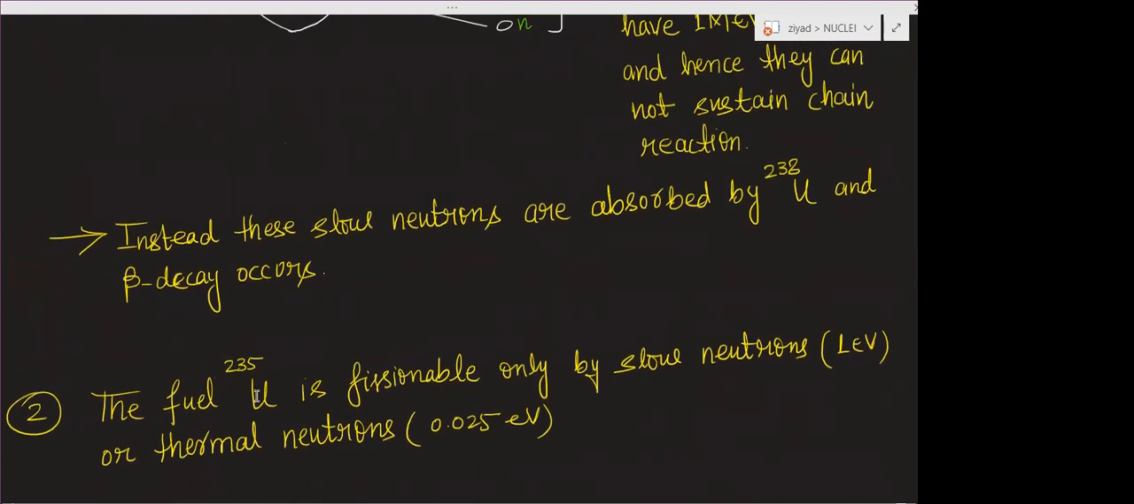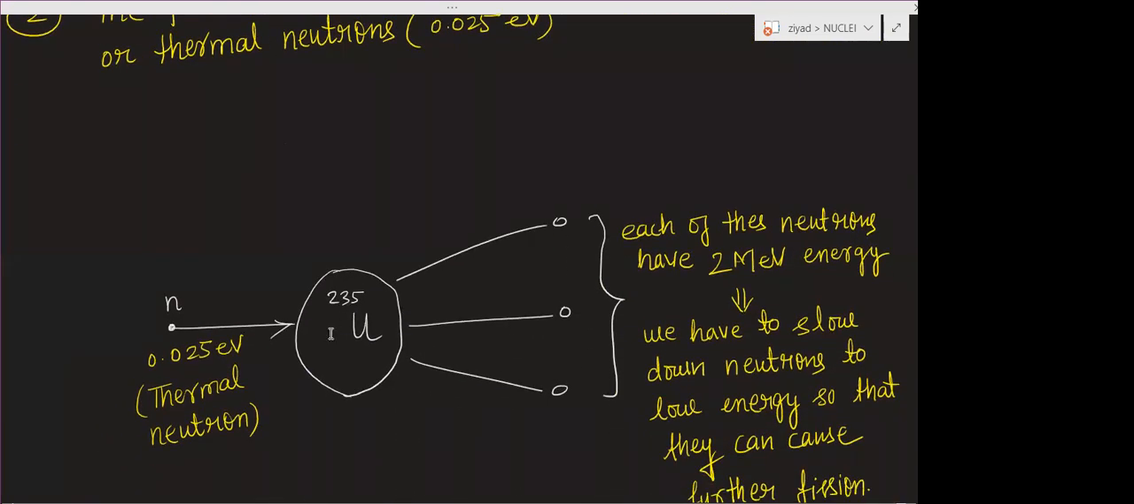The second problem is that the fuel uranium 235 is fissionable only by slow neutrons, of approximately 1 electron volt, or thermal neutrons of 0.025 electron volt. So this is uranium 235, this is the thermal neutron, and we again get 3 neutrons. But the problem here is that these neutrons have a large energy of 2 mega electron volt. So we have to slow down these neutrons so that they can do further fission.